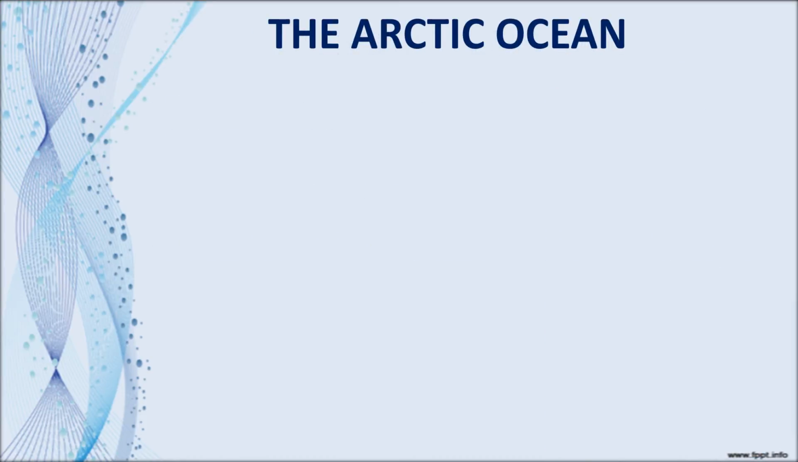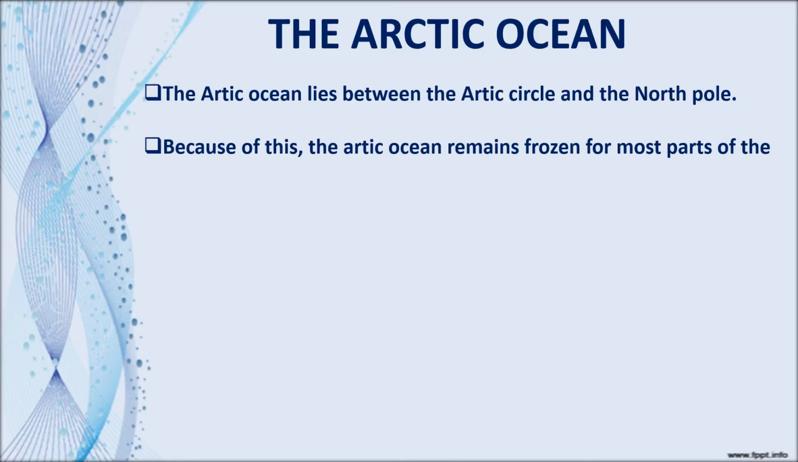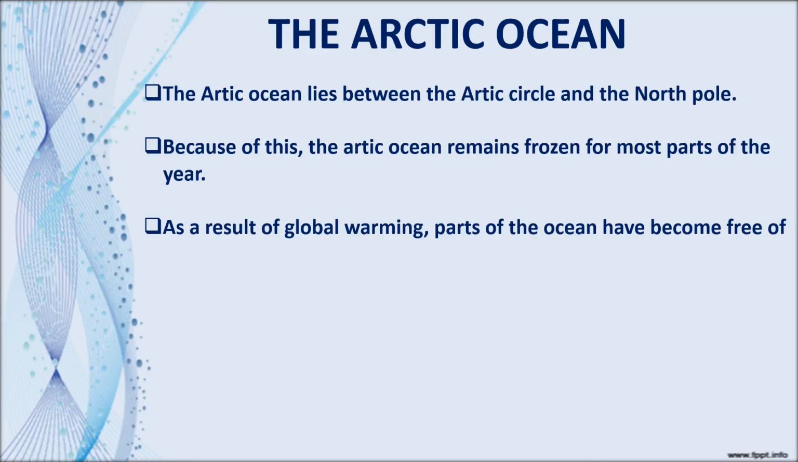The Arctic Ocean. The Arctic Ocean is the smallest ocean in the world. The Arctic Ocean lies between the Arctic Circle and the North Pole. Because of this, the Arctic Ocean remains frozen for most parts of the year. Like the Southern Ocean, this Arctic Ocean also remains frozen for most of the year, because it lies in the frigid zone, that is, the Arctic Circle and the North Pole.